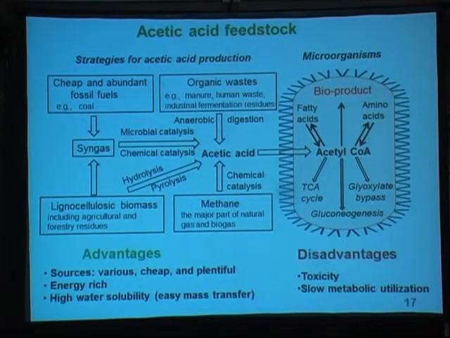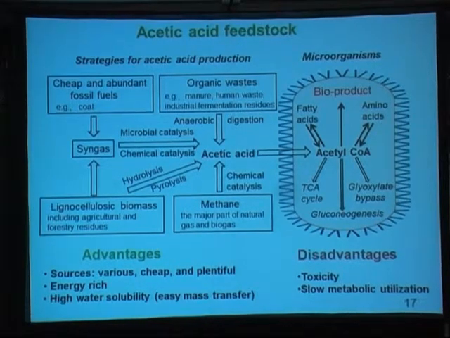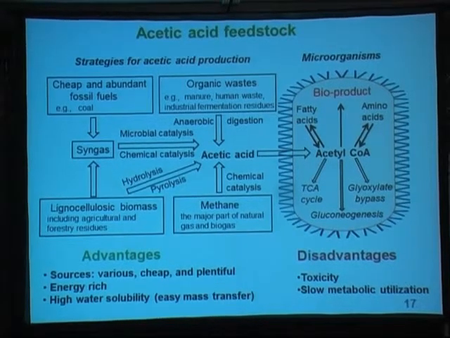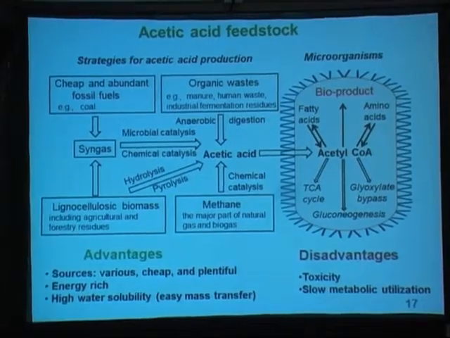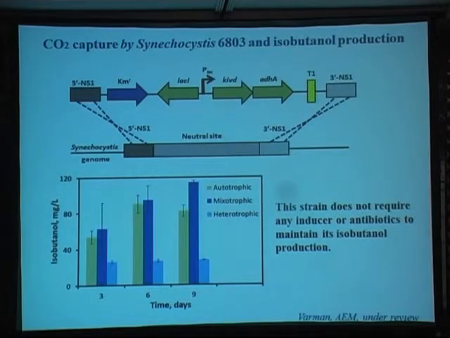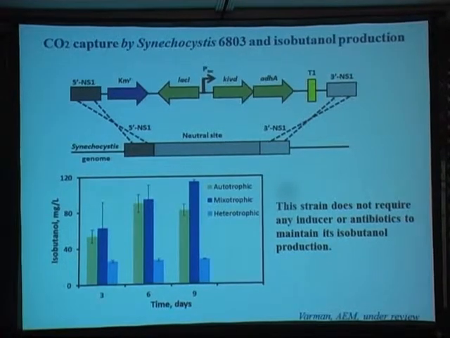So again, we can see there are a lot of advantages to using acetate as a carbon source, because it is cheap and plentiful, and it has enough energy to make biofuel. Since the time is limited, I don't have time to talk about the second work, in which we also tried to engineer the cyanobacteria with an isobutanol pathway to convert CO2 to isobutanol, which is another biogasoline.